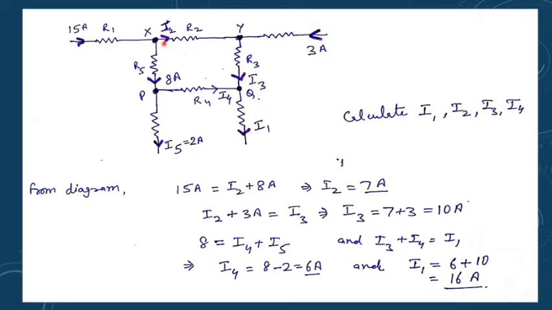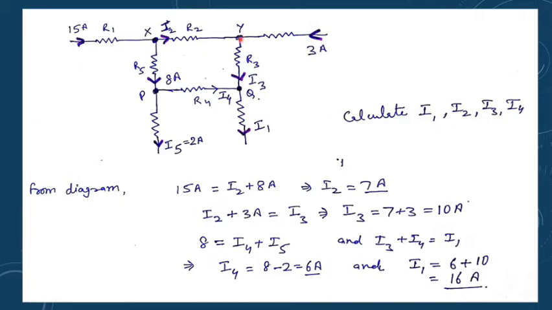You can find it simply because at junction X, the amount of current entering should be equal to the amount of current leaving the junction. So leaving are I2 plus 8 and entering is 15. So you can write 15 ampere equals I2 plus 8 ampere, and you can calculate I2. So the question was simply to find the different currents like I1, I2, I3, I4, which are marked in the different parts.